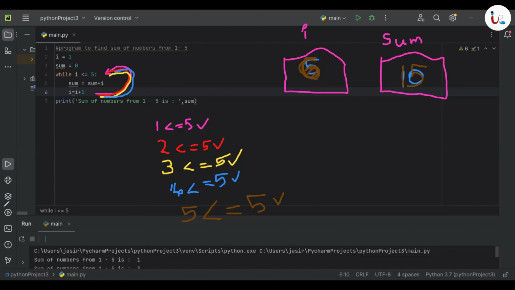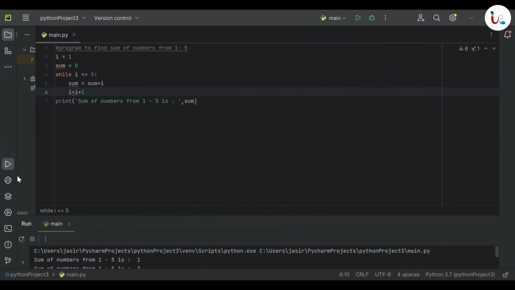All right. Now the computer will go up to check the next condition here. In this execution, the condition becomes while 6 less than equal to 5. Actually, 6 less than 5 is wrong. So the computer will stop the loop and it will come down here to print the answer. It is going to print sum of numbers from 1 to 5 is sum. Sum means 15. Clear? This is how this code is working.